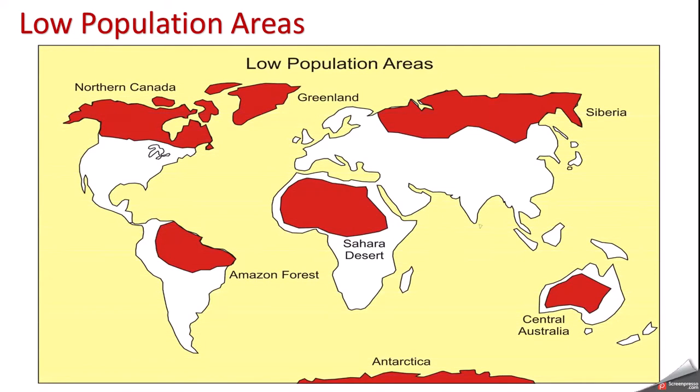On the other hand, there are certain areas in the world where population is very low, like Siberia, Greenland, northern Canada, Amazon forest in South America, Sahara desert in Africa, and almost entire Australia. Population is very low.